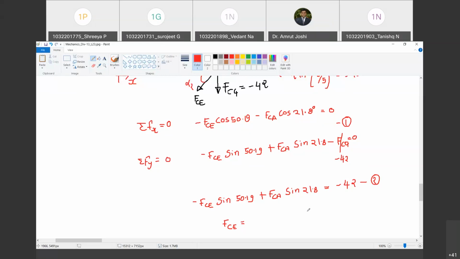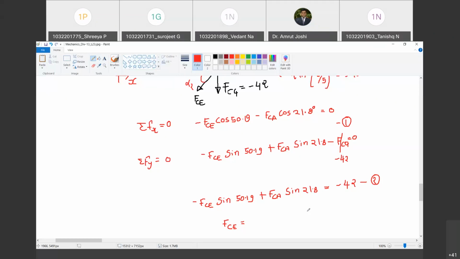Then the next equation: minus sine of 50.19.